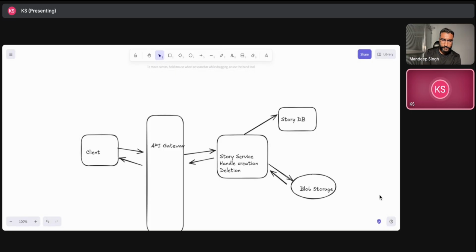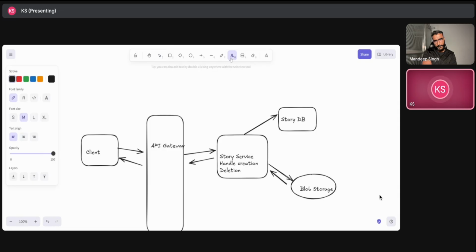So I will directly have a pre-signed URL from the blob storage, and in the meantime the story DB will have an entry with a field like story uploaded or not, so in progress or upload complete or something. So we will fetch the pre-signed URL. This will be the call here, like API stories pre-signed URL, right? Yeah, got it.